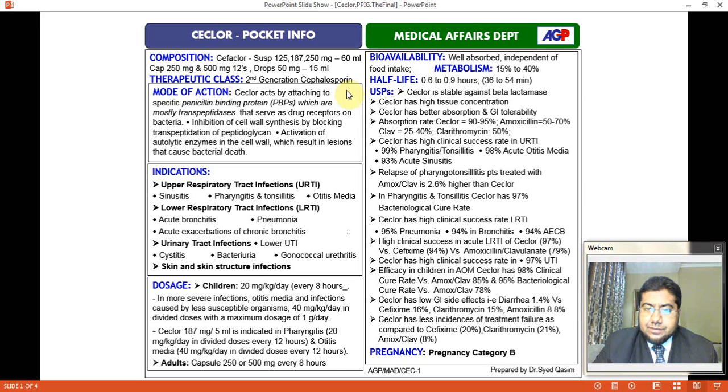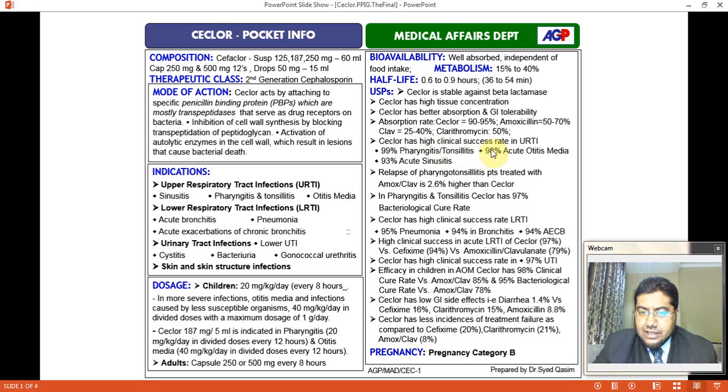Unique selling points: Ceclor is stable against beta-lactamase. Ceclor has high tissue concentration. Ceclor has better absorption and GI tolerability. Absorption rate of Ceclor is 90 to 95% as compared to amoxicillin, that is 50 to 70%, and clavulanic acid 25 to 40%, and clarithromycin, that is 50%.